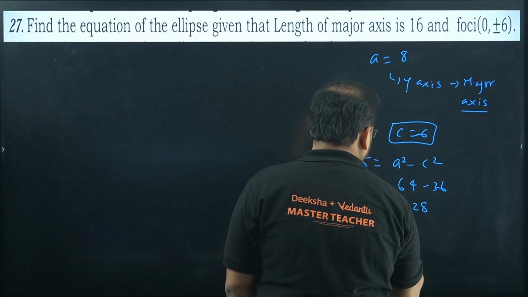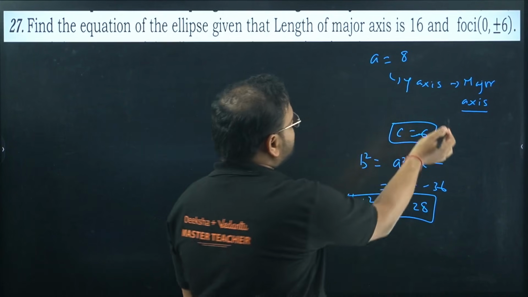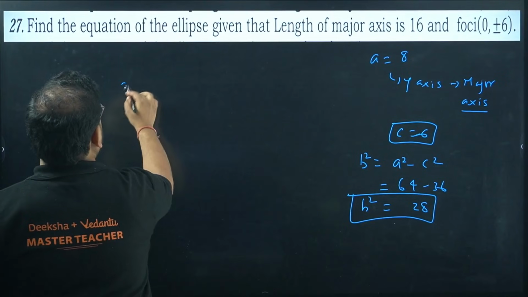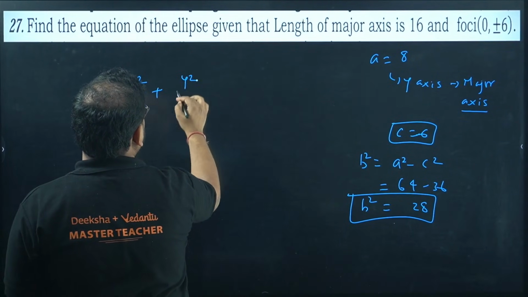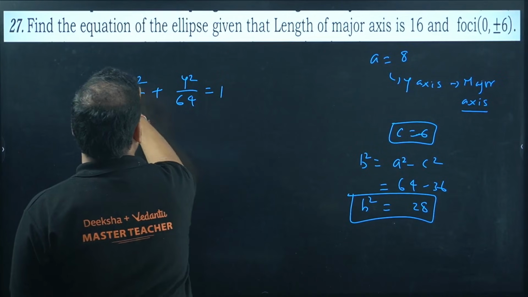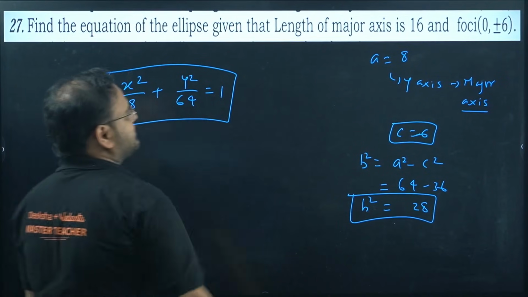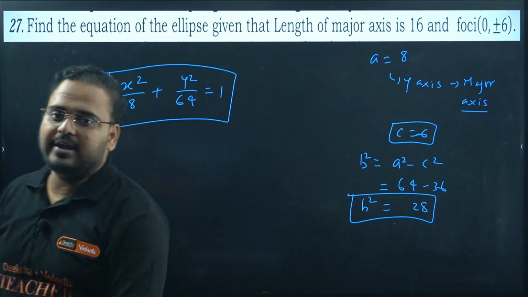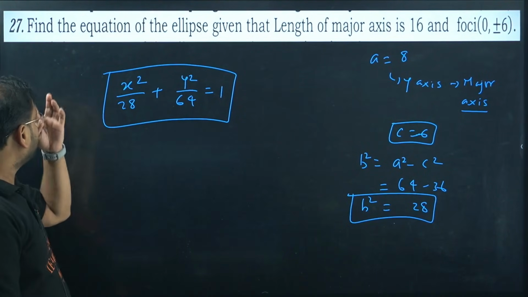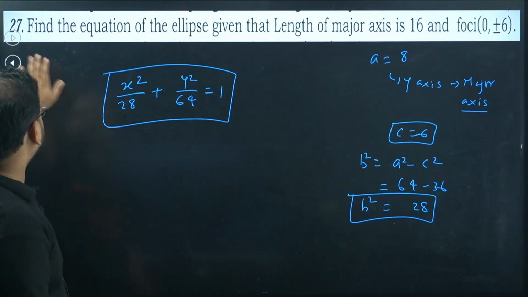So B square is what? 28. A square is what? 64. So x square by 28 plus y square by 64 equals 1. Because your major axis is on y axis. So answer is x square by 28, y square by 64. That's your equation of the ellipse.